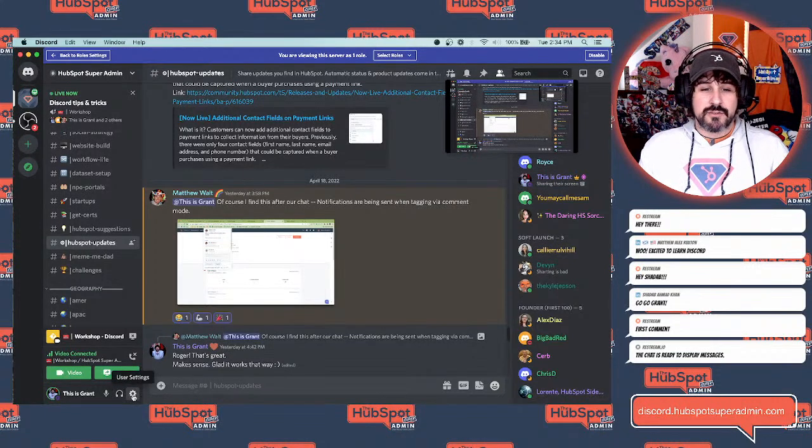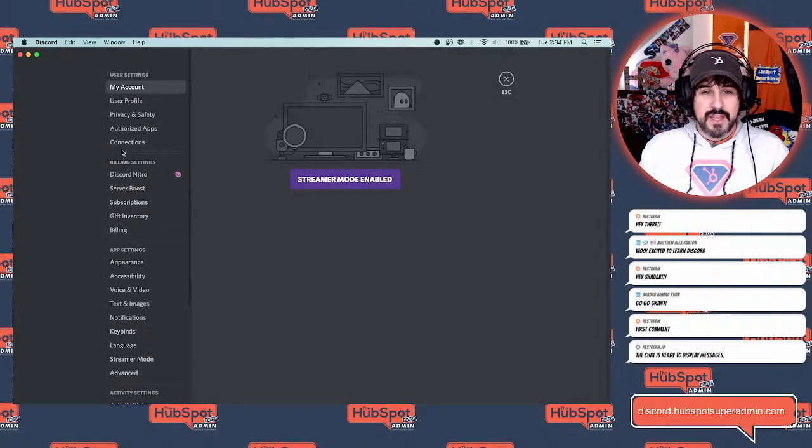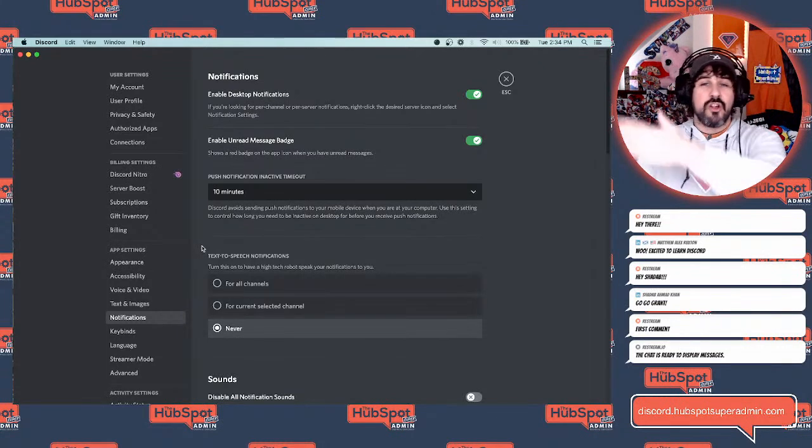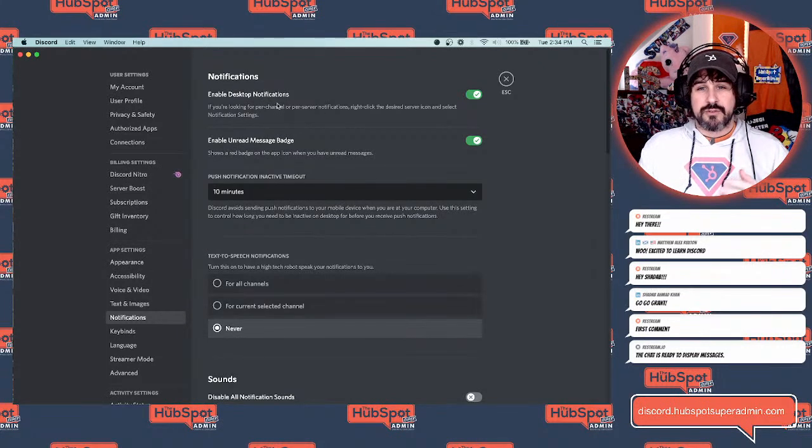But to the right, this little gear are my user settings. So I'm going to come to the bottom of the navigation pane. I'm going to click user settings. And I'm going to scroll to the bottom of this list down to notifications. When I click on notifications, this is where I can manage all of the different things I was talking to you about. So desktop notifications, I can turn those on and off.